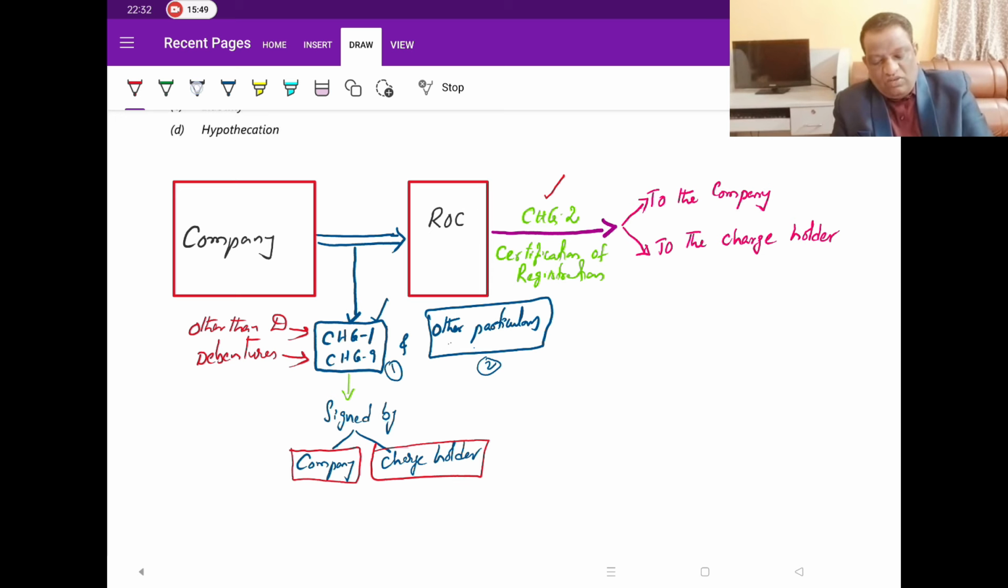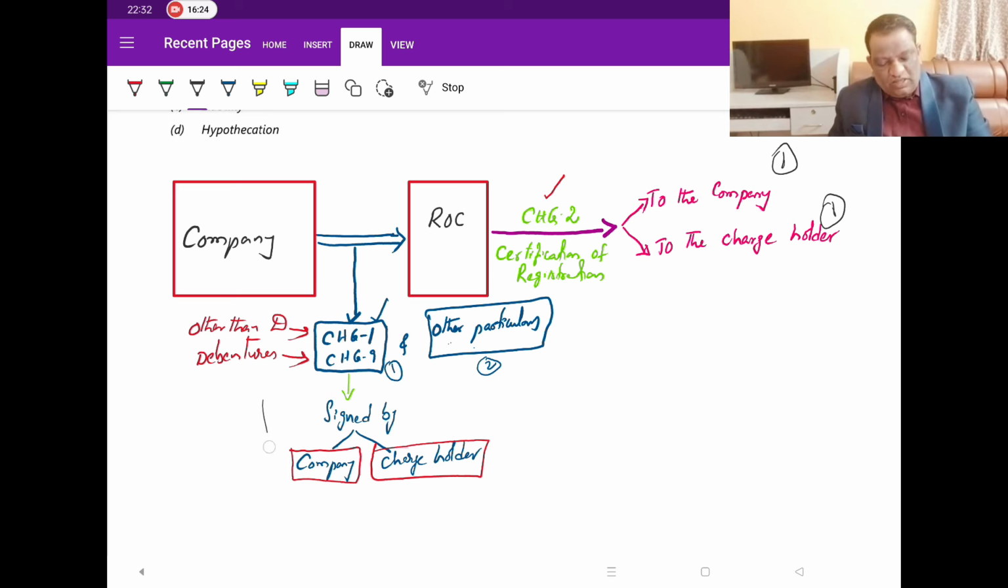And to whom does the ROC issue this? ROC issues one copy to the company and one copy to the charge holder. As I told you earlier, there are two parties in this entire concept, the company and the charge holder. So CHG1 or CHG9 is filed by the company to the ROC along with the other supporting documents, and once these are validated by the ROC, if he is satisfied, he will issue to each of these parties one certificate, which we call the certificate of registration of charge. When it comes to the format, it is CHG2.